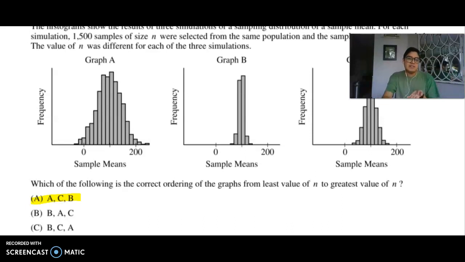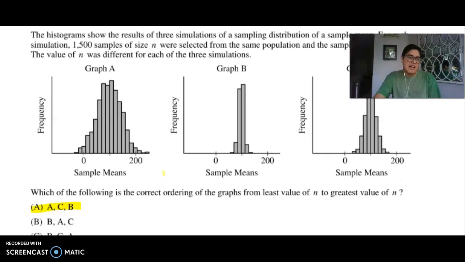So that kind of explains this question here. Why is it that B has the largest number of samples? Because those samples are going to start to take on some of the same values. So the more and more samples you take, the narrower your distribution, the less variability there is. Now, the fewer samples you take, there's going to be more variability because each one of those has a higher impact on that initial distribution. So that's the idea there.